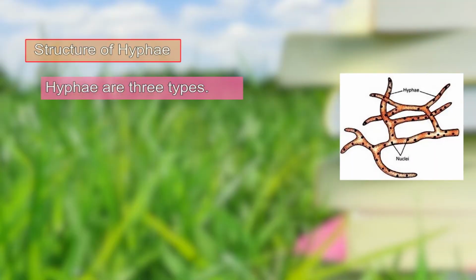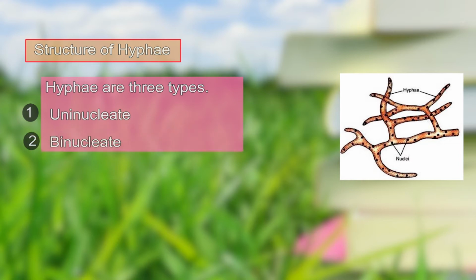Hyphae are of three types: uninucleated, when there is a single nucleus; binucleated, when there are two nuclei; or multinucleated, when numerous nuclei are present inside the hyphae. Here you can see the structure of a multinucleated hyphae.